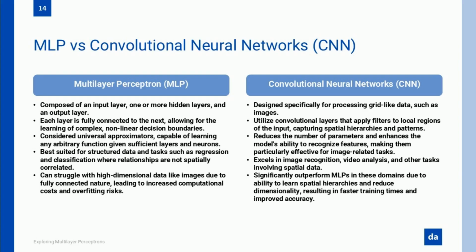But wait, what if the data isn't spatial but sequential? What if we're dealing with speech, time series, or natural language? That's where another type of neural network comes in, recurrent neural networks, or RNNs. And trust me, if you thought CNNs were cool, RNNs will blow your mind.